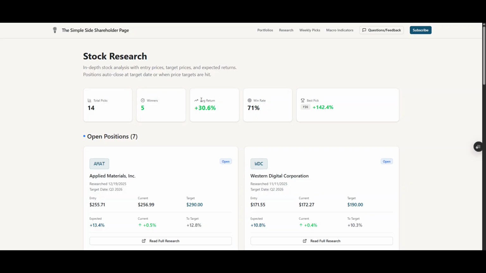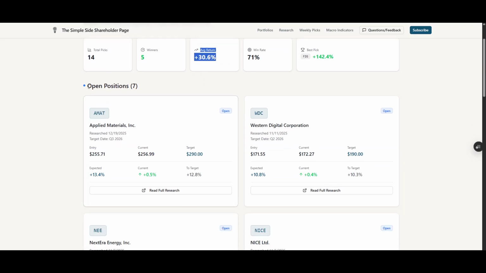And I think this average return is calculating all the returns, all the closed positions average. So anyway, then what you'll be able to see is all of the open positions that we've sent research out on. So these will have the date that we researched them, the target date, so the time that we expect them to reach that price by, and if they don't, that's probably when the sell should happen for these trades.